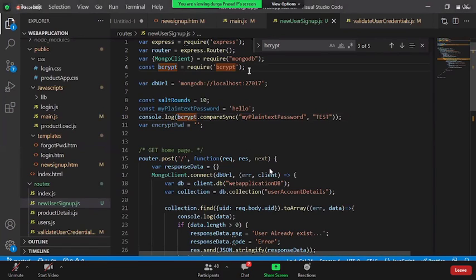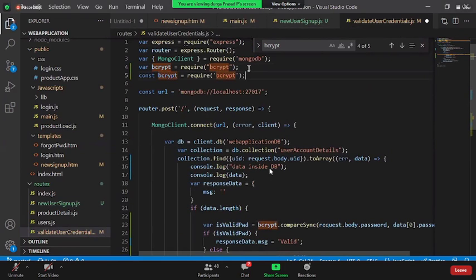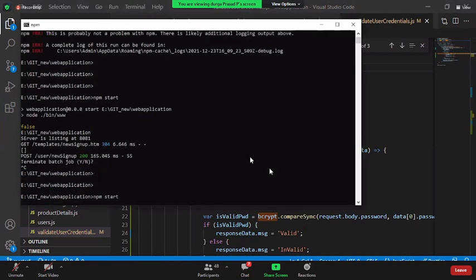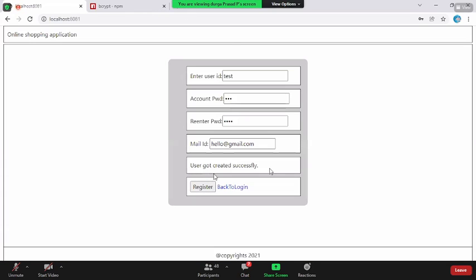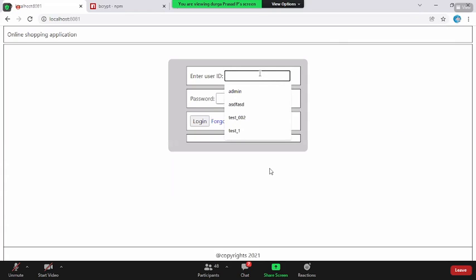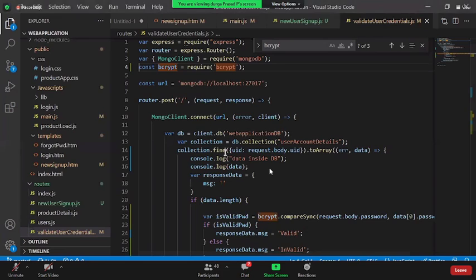Then why is it throwing an issue here? Why is it throwing an error, and here it is working fine in the other module, but here it is not? Why so? What is the difference here?